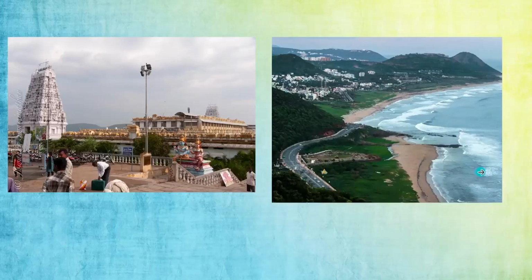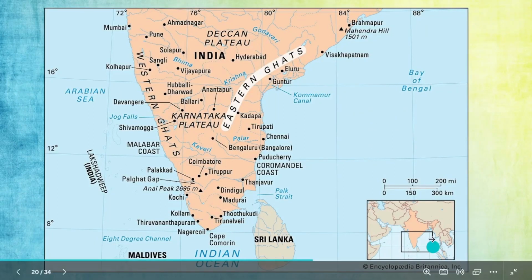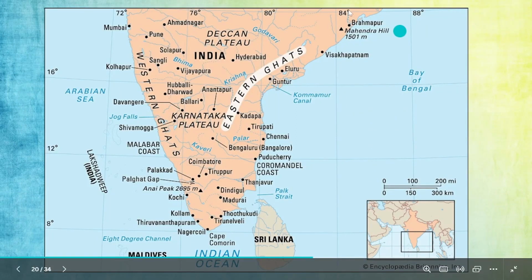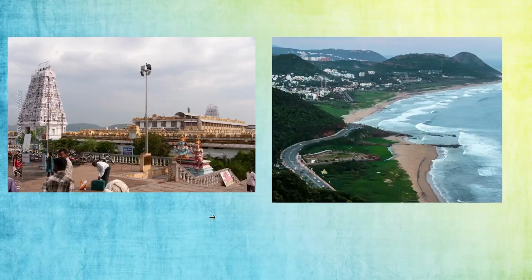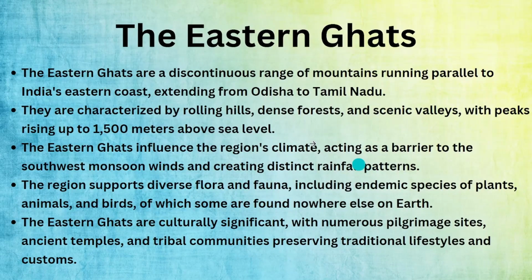Here it's not shown clearly, I think. See, here there will be Odisha. From Odisha to Tamil Nadu, that is the Eastern Ghats only. There will be small, small hills. We'll show you photos like this. We have a lot of hills in the Eastern Ghats.